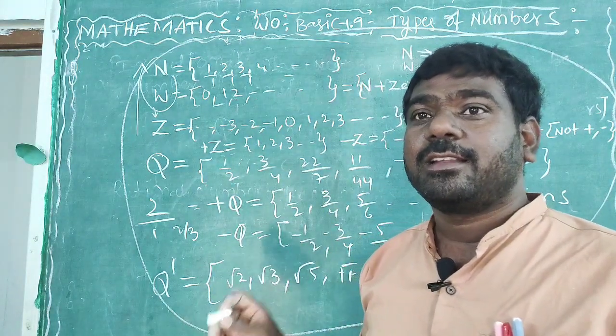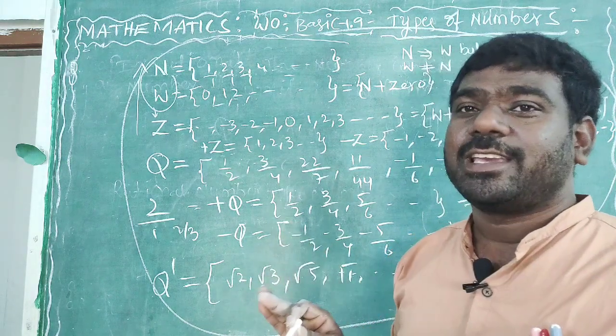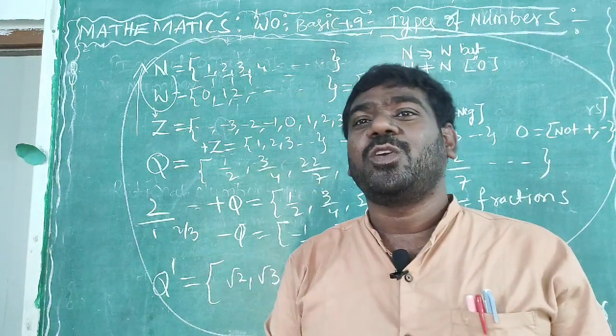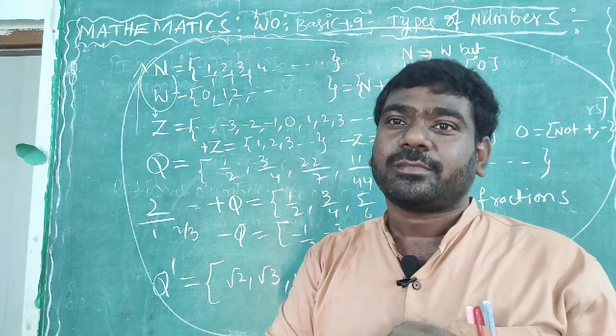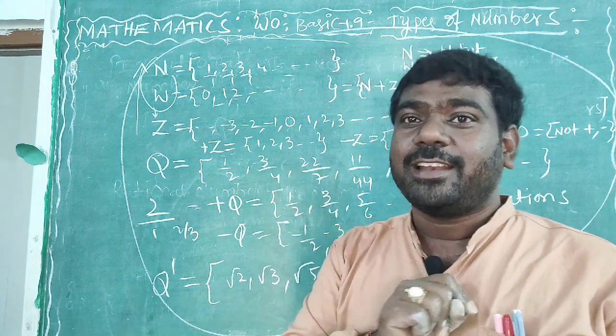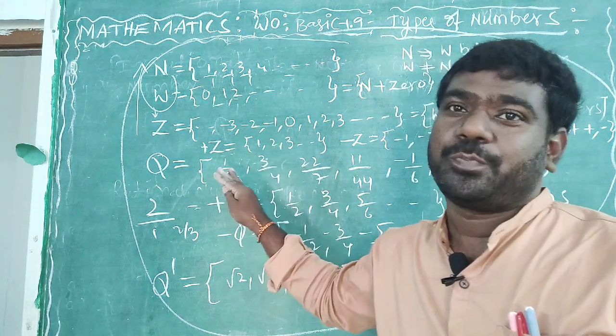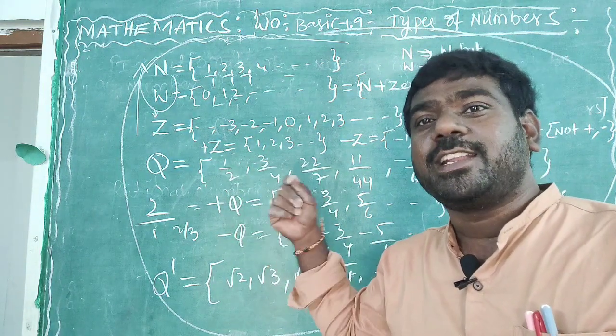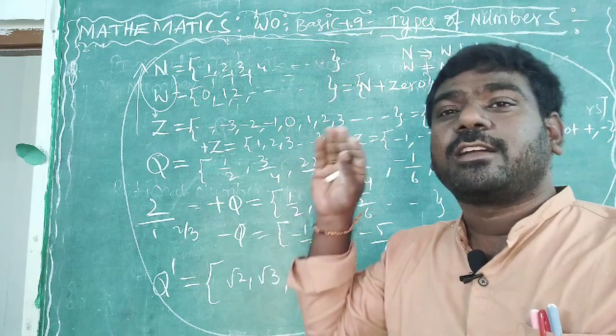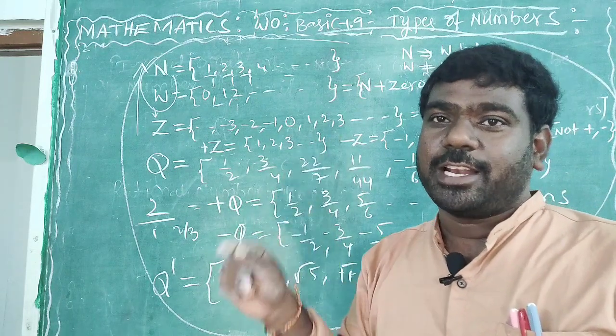Finally, what are we concluding here? Numbers are only of 2 types. The first type is the number which can be written in the form of P by Q; all such numbers are called rational numbers.